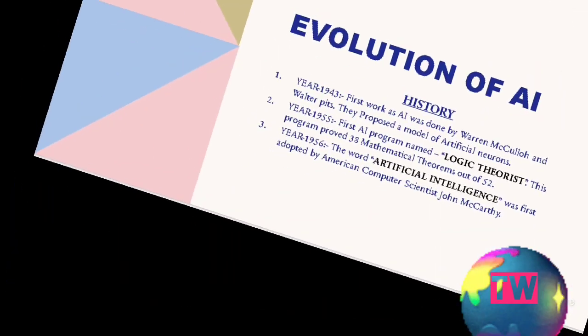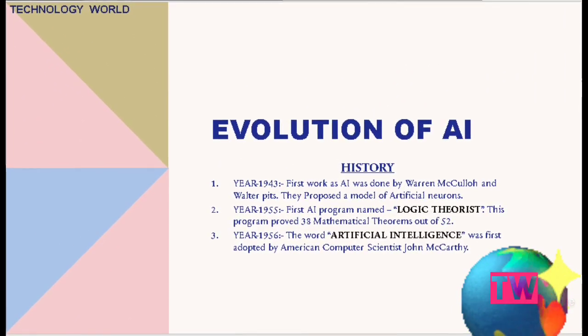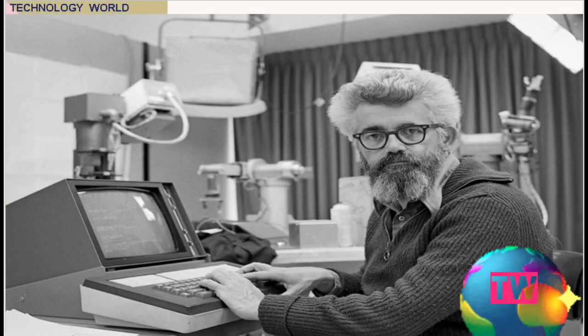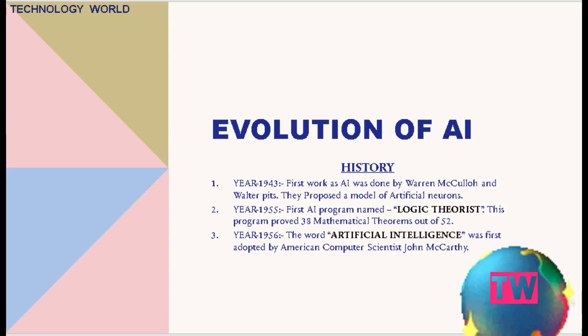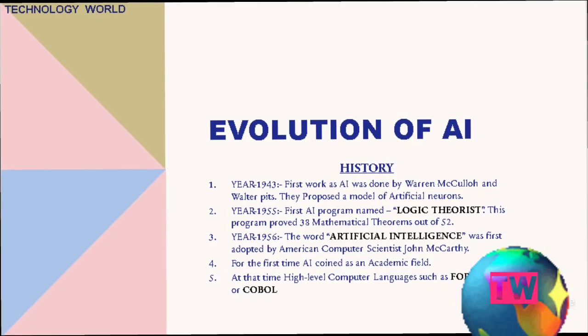In the year 1956, the term artificial intelligence was first adopted by American computer scientist John McCarthy. For the first time, artificial intelligence was coined as an academic field. At that time, high-level computer languages such as Fortran, Lisp and COBOL were introduced.